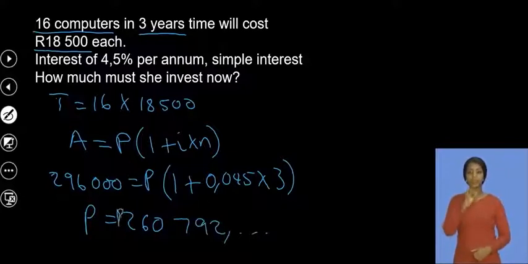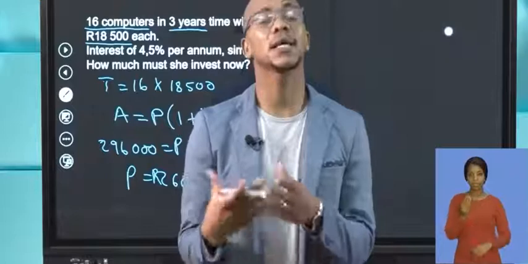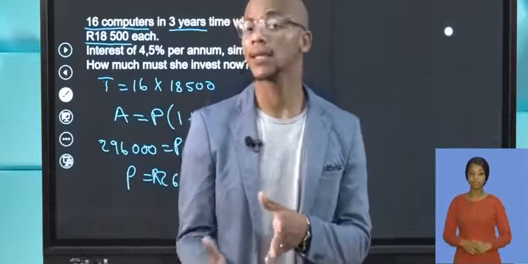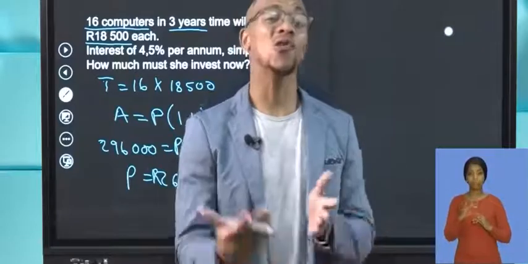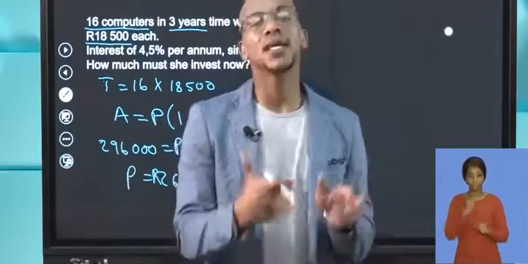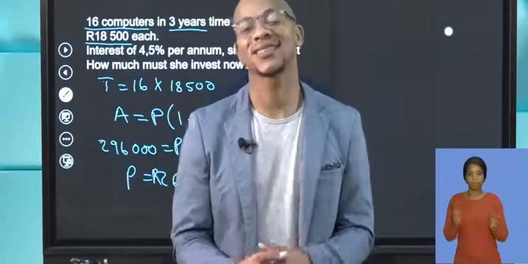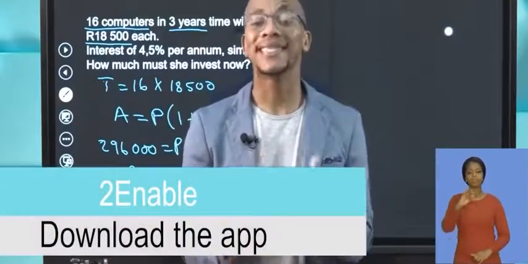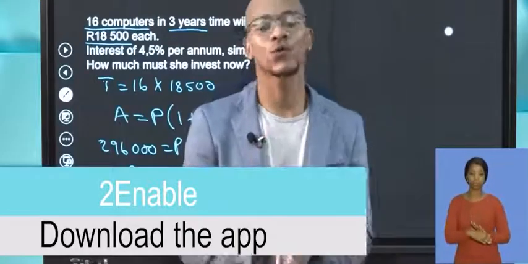So what does this mean? If she wants to upgrade after a while, she will need to invest that amount of money for her to actually have the 296,000. But remember, this is simple interest, so that's why she actually needs to invest a lot of money. Why? Because every year they will be adding the same amount of money. So the change is a very constant change there. So I hope, guys, that clarifies what it means to have decay or depreciation, which means the same thing, which is the opposite of what simple interest is.